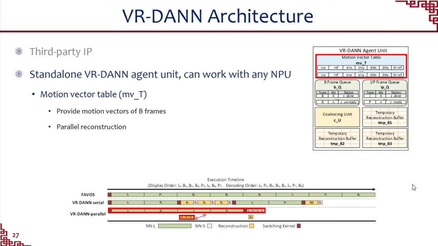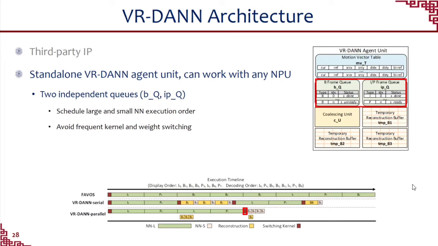Inside the agent unit, the motion vector table is used to provide motion vectors of B frames, so that the reconstruction process can be parallelized with the neural network execution process. As shown in the below figure, the execution time can be reduced when we parallelize the reconstruction process. Moreover, we equip two independent queues to reschedule large and small neural network execution order and to keep a stable NPU mode as long as possible. In this example, the queues change the segmentation order with only one kernel switching.